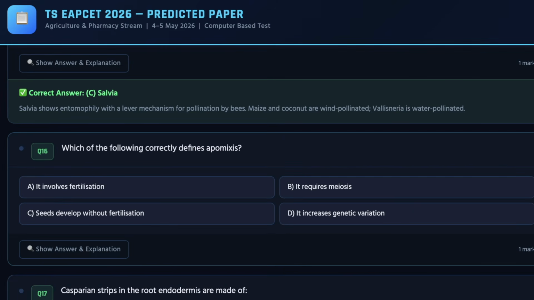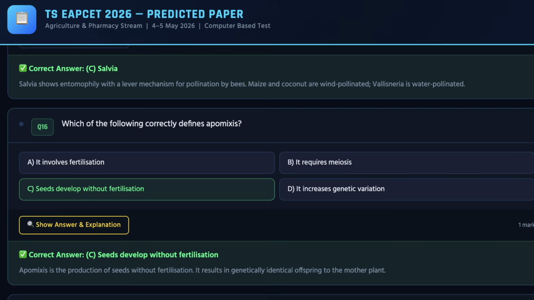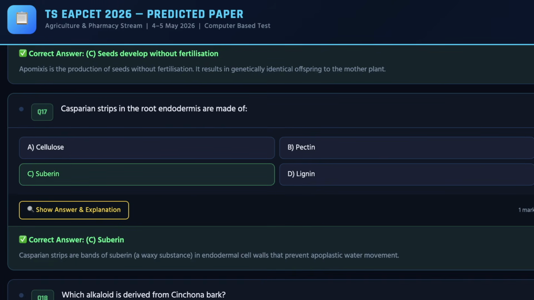Next, moving ahead, we have the 16th question on the screen, and the correct answer for the same can be checked on the screen, which is C. For the 17th question, the correct answer is C.